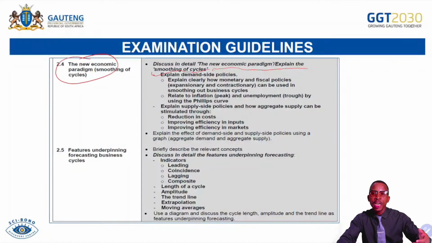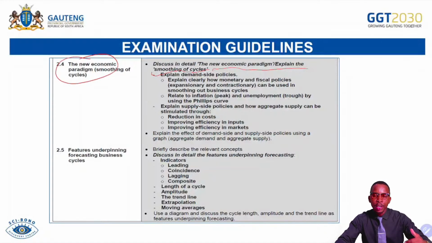It's a part of demand side because it influences the changes in demand in the economy. Should we influence fiscal policy, there will be a change in demand. Should we influence monetary policy, there will also be a change in demand. It depends where the economy is situated, but that will be discussed further during this lesson. So the advantage that we will get here is that the policies that have been discussed will also come back as an essay under demand side. However, there's an addition of inflation and unemployment, explaining it using what we call the Phillips curve, and also changes in demand when you are shifting the demand side policies only.